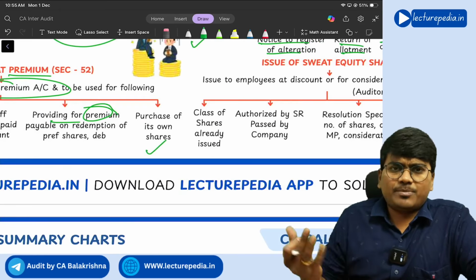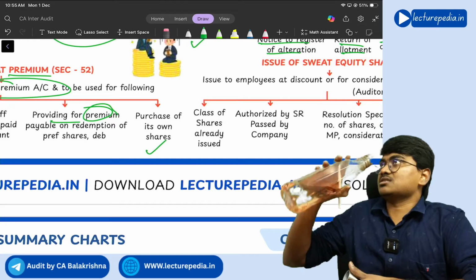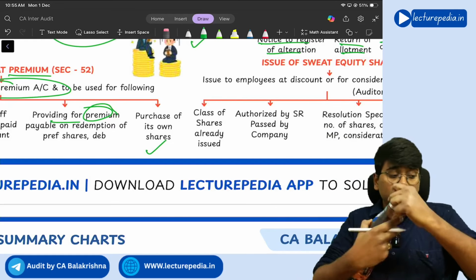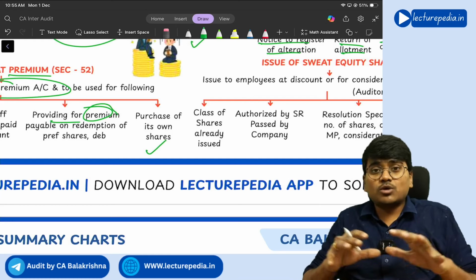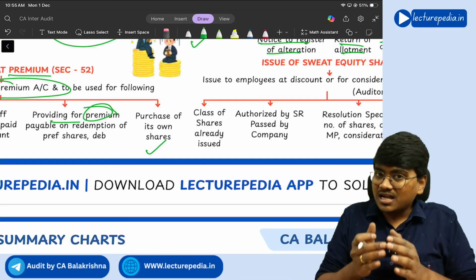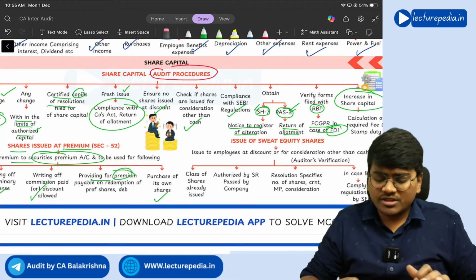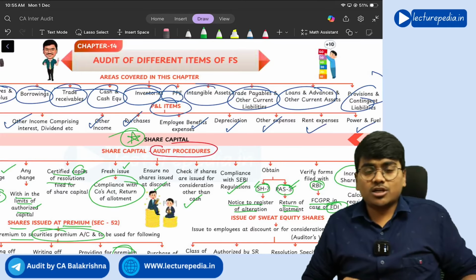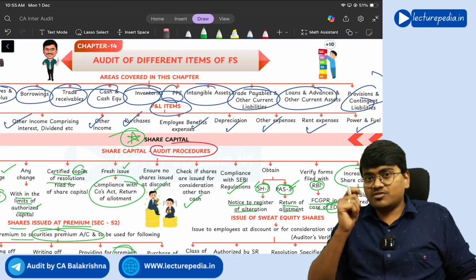Next, buyback for purchase of its own shares, securities premium account can be used. Got it? Yes. So in this chapter, whatever we are discussing under share capital is very important. I will be telling you which are important concepts. You focus more on those particular concepts. Okay, whatever we are discussing in share capital, complete share capital is very important.